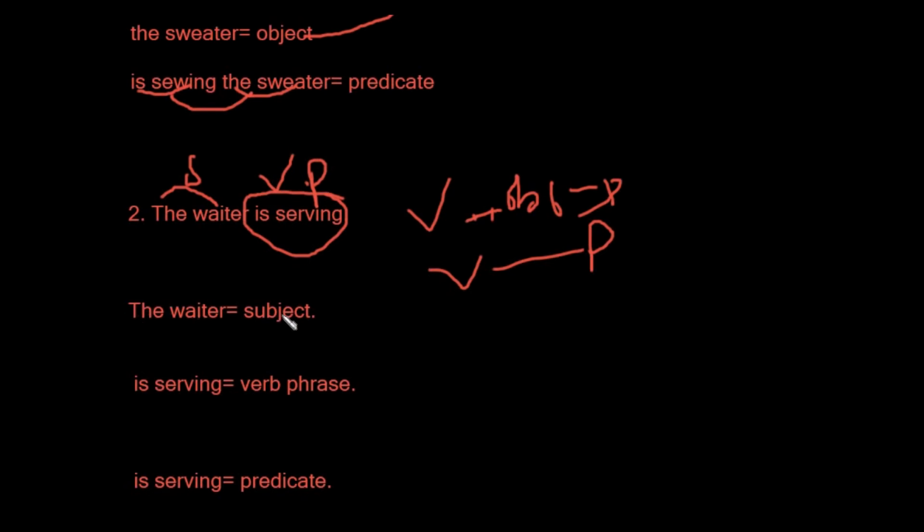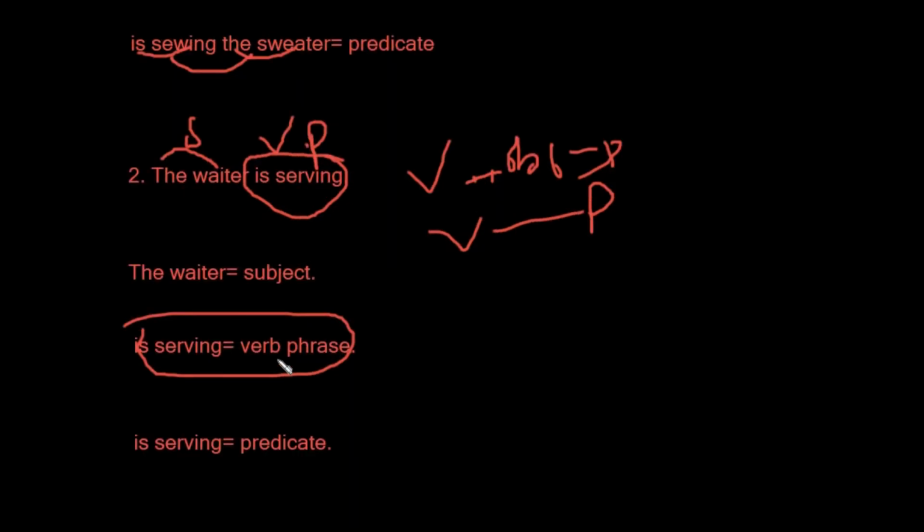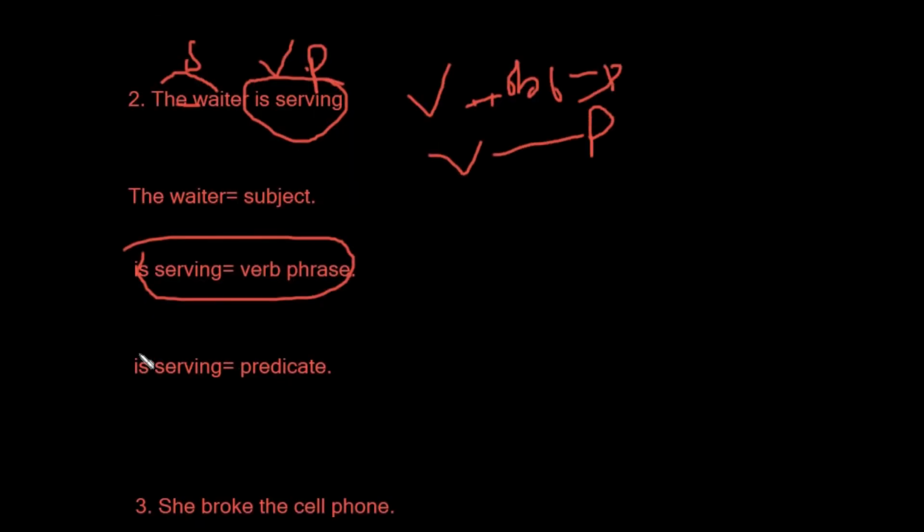So the waiter is the subject, and is serving is a verb phrase. In this sentence we have only two parts. The first one is the subject and the second one is the verb. The verb is also called the predicate. Is serving is the predicate because we have only one, so it is fine.